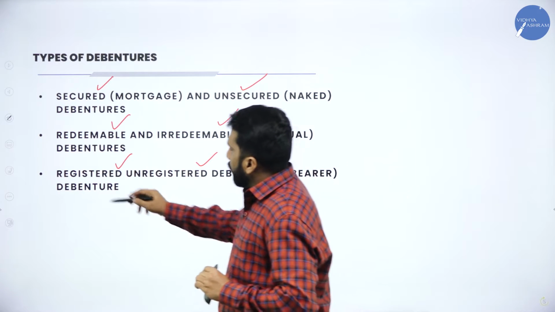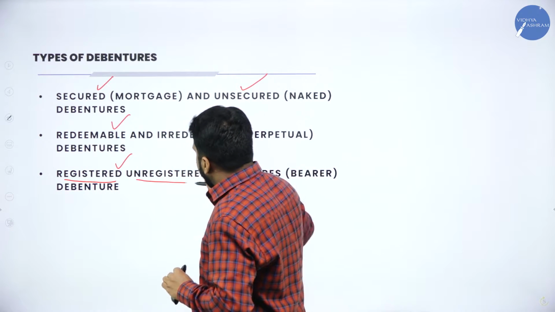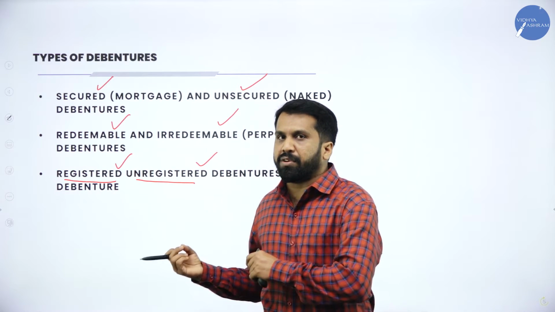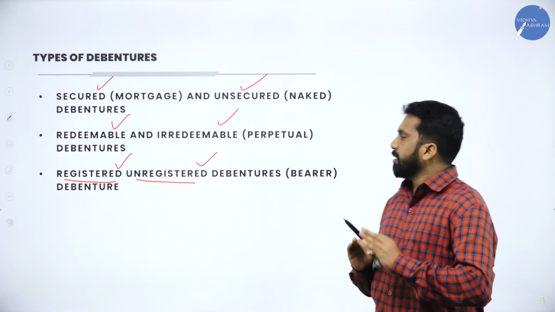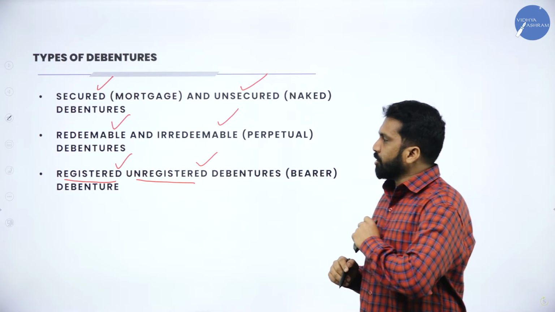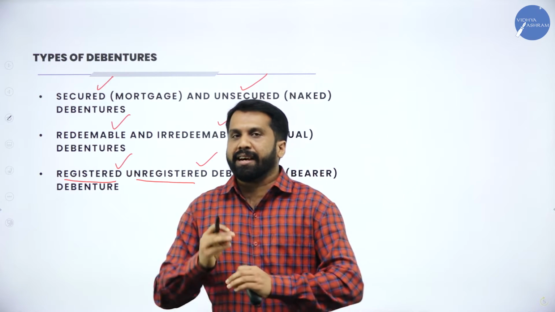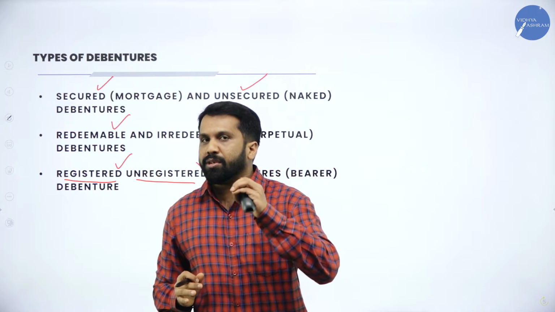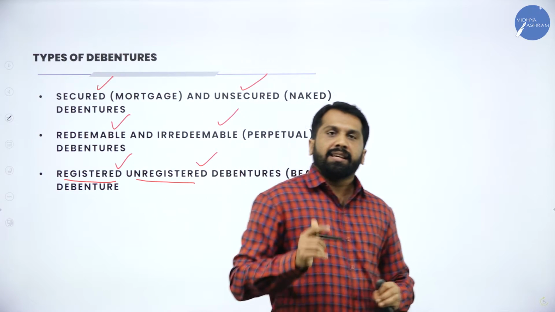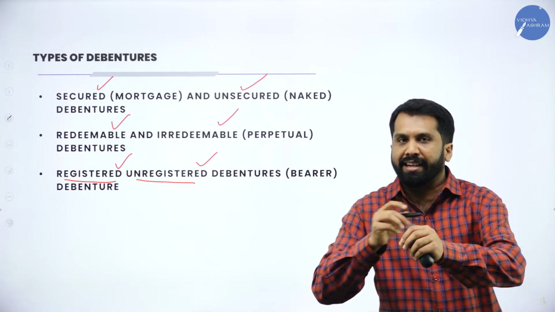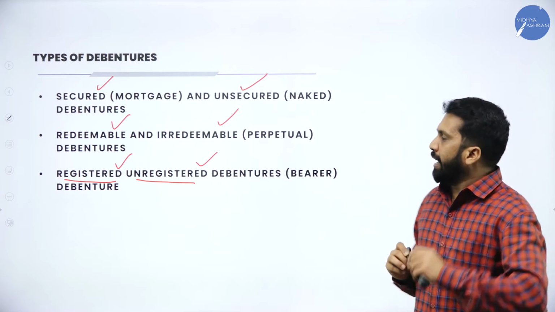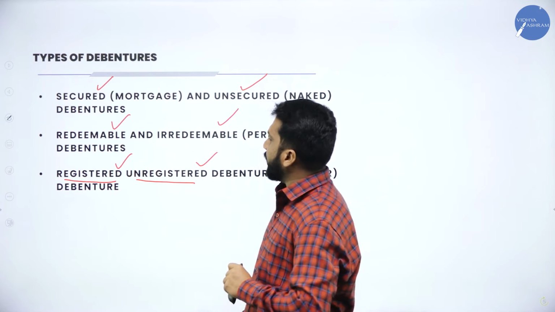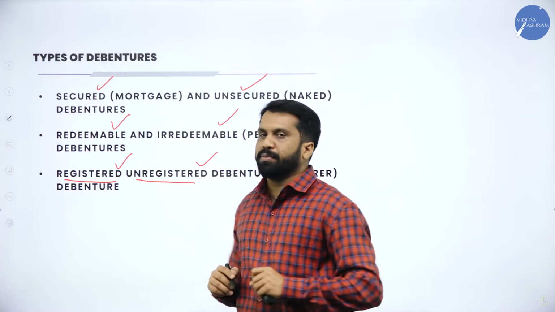Now, I'll go with registered and unregistered. In your examination, explanation is not required; just for understanding purposes, I am explaining. What do you mean by registered? As a member of the public, I have invested 5 lakh in the company. As soon as you invest in the company, in the register book they will write down your name, and your name will be registered with SEBI also. That we call registered.